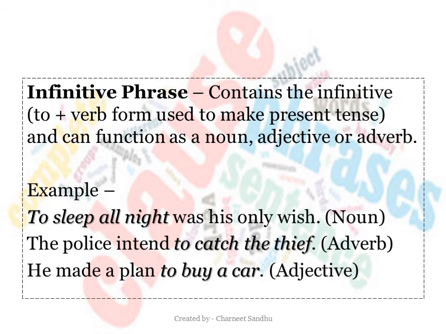Infinitive phrase. This contains the infinitive, that is "to" plus the verb form used to make present tense. We also call this V1, or the first form of the verb, and it can function as a noun, adjective or an adverb. Let us understand this with the help of these examples. To sleep all night was his only wish. Here, the infinitive phrase "to sleep all night" functions as a noun.